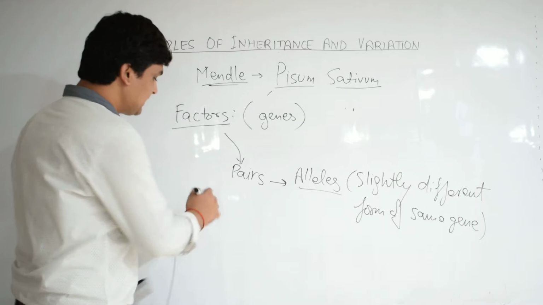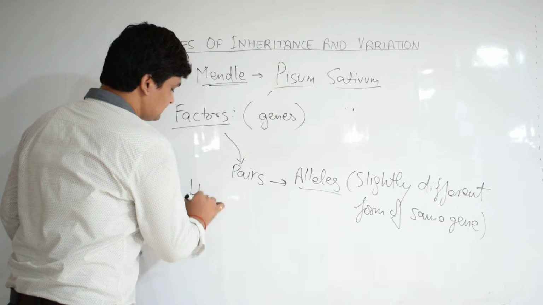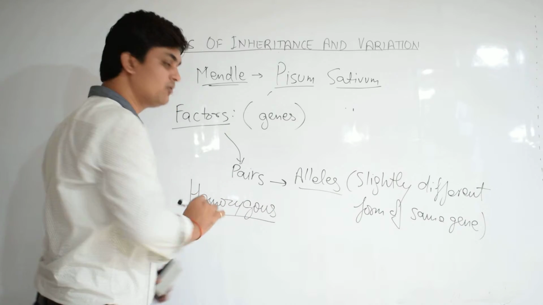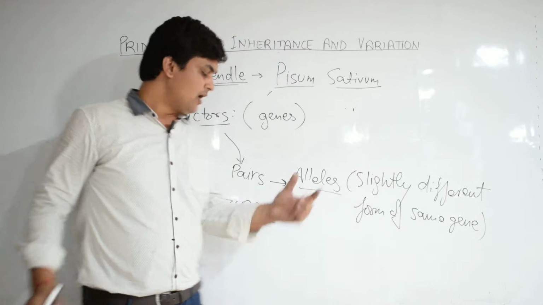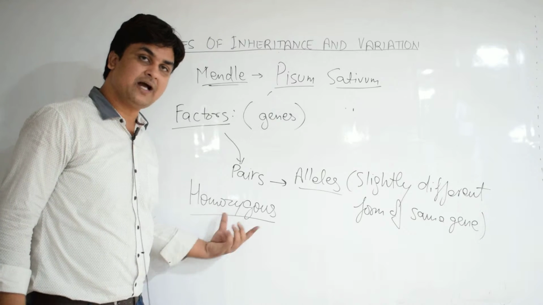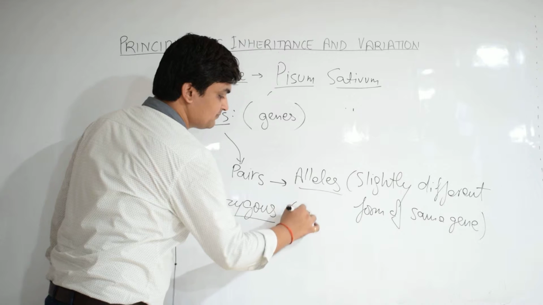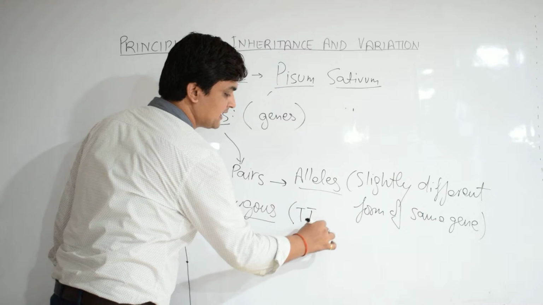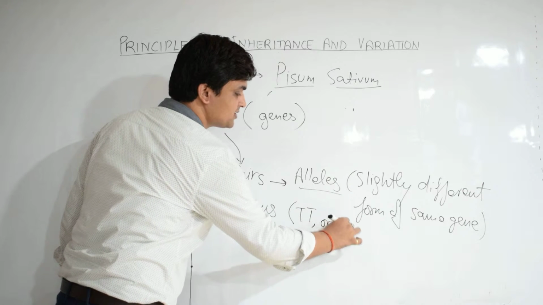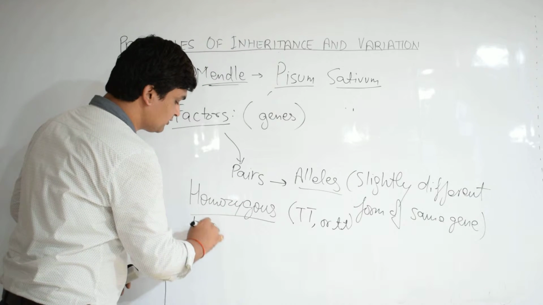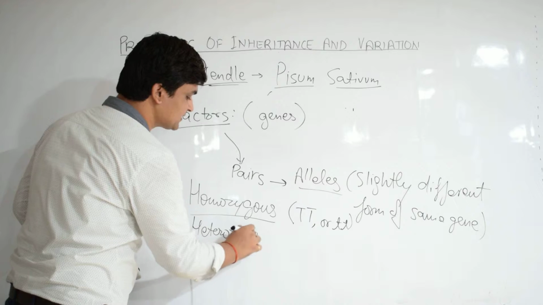Now there is a condition which is known as homozygous or homozygosity. Homozygous condition is when both the alleles are similar, that is capital T capital T or small t small t. There is another condition which is known as heterozygous condition.